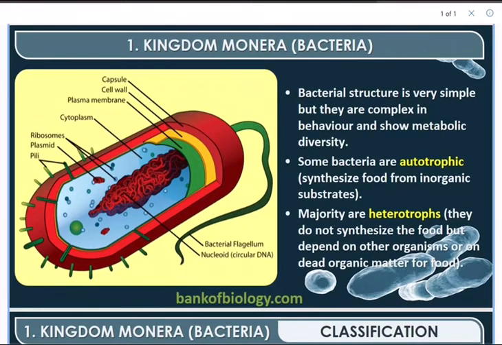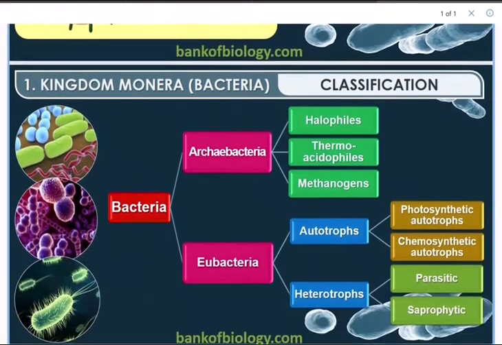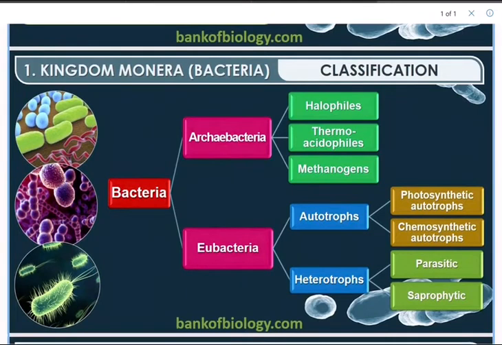And since they are prokaryotes, where the nucleus is not very clear, a nucleus-like thing is there. That nucleus-like thing is called nucleoid. It is basically a circular DNA. So bacterial structure is very simple, but they are complex in behavior and show metabolic diversity. Some bacteria are autotrophic, they synthesize food from inorganic substances. Majority are heterotrophs, they depend on other organisms. They don't synthesize their own food but depend on other organisms or dead organic matter for food.